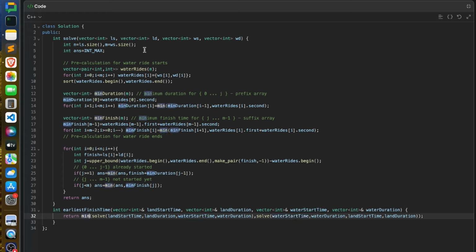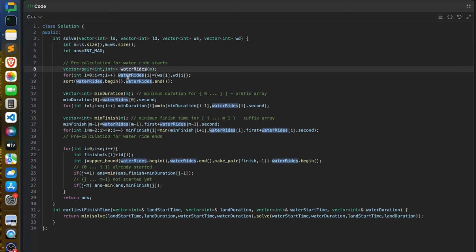Now let's consider the case when you are doing land first and then water. So this is your n, this is your m, the size of land and water rides. This is my answer, INT_MAX, because I have to find the minimum time. Now coming to a few pre-calculations. In the explanation part, I mentioned that since you are considering water as a second ride, we have to store this in some vector and then sort it based on the start time. That's exactly what I have done here.